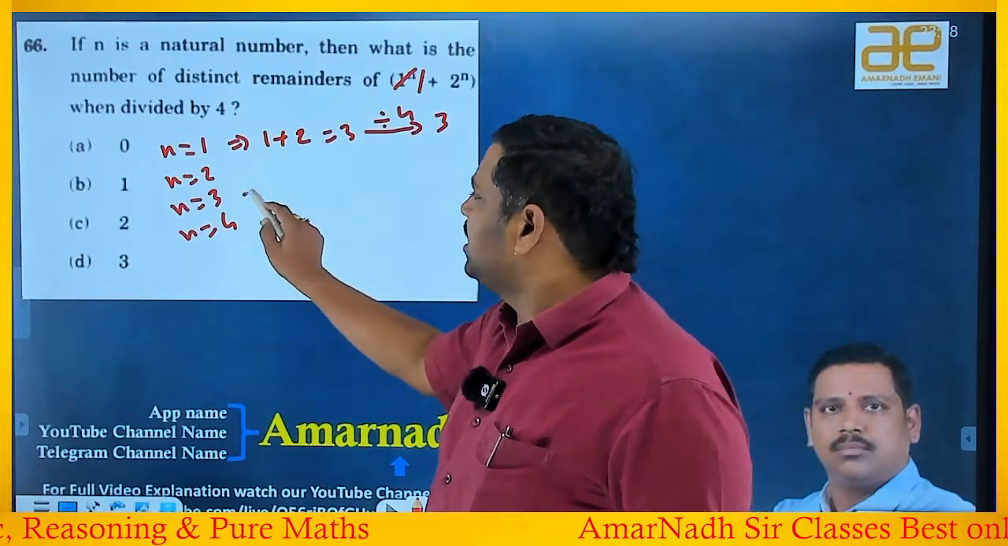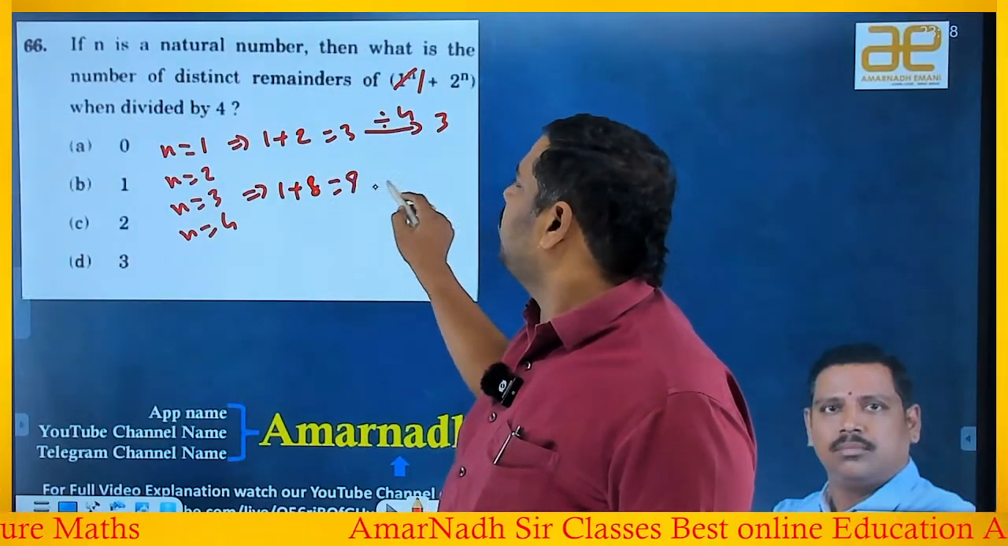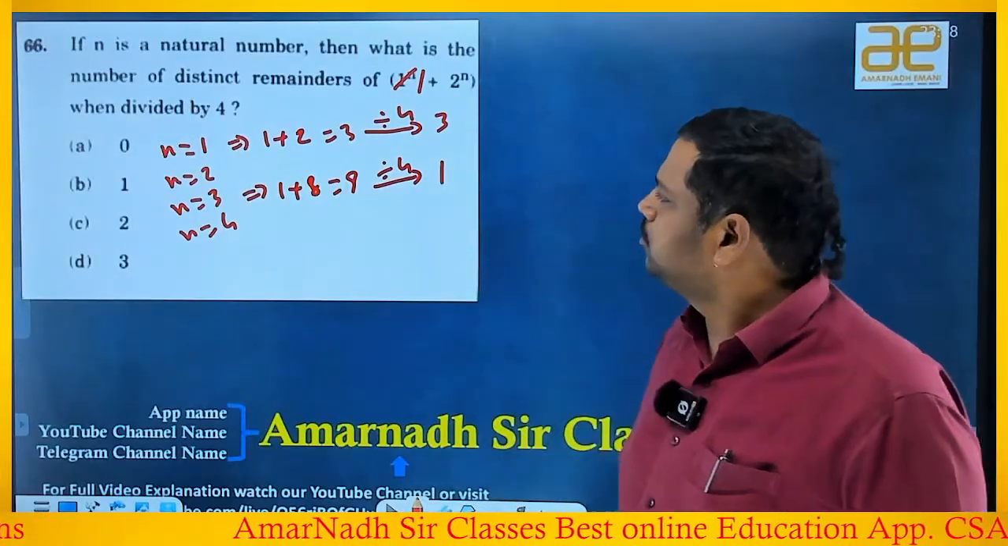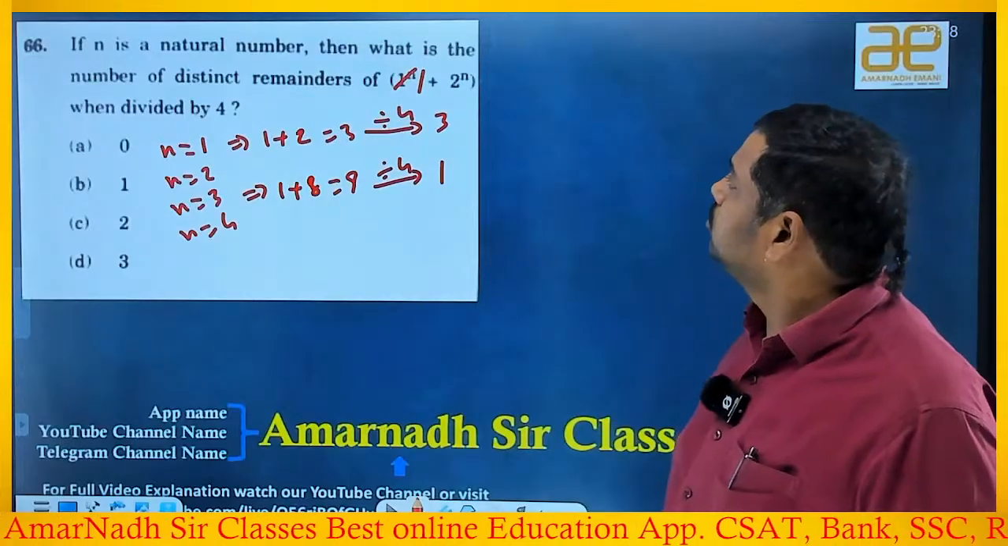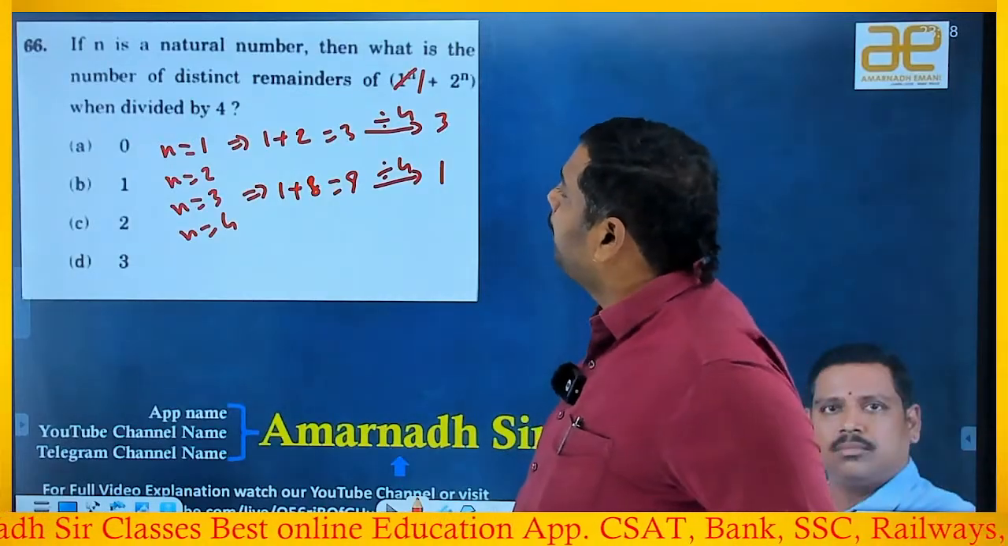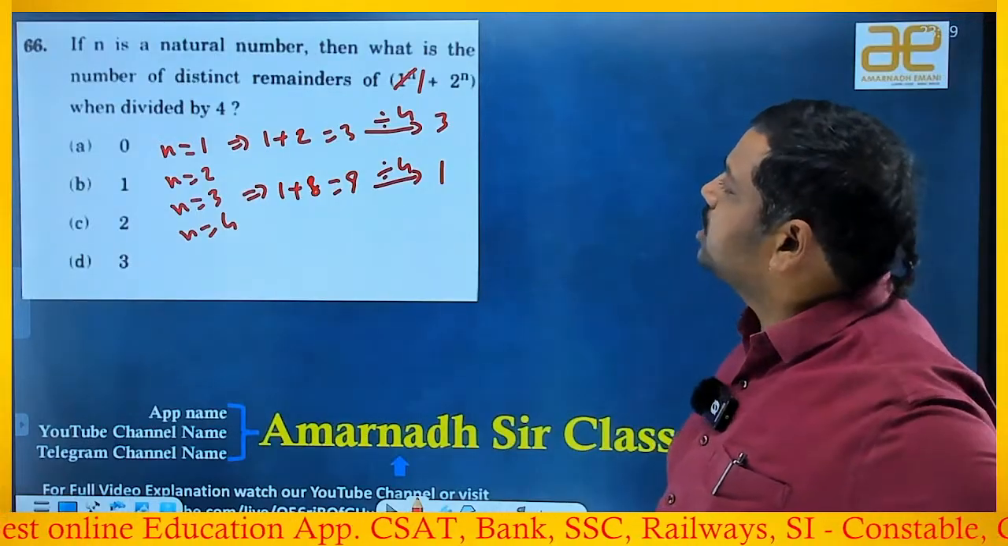Okay, when n is equal to 3, 1 plus 2 cube is 8, which is 9. When you divide 9 with 4, the remainder is... you're dividing with 4 now? Okay, good. Okay, next one.